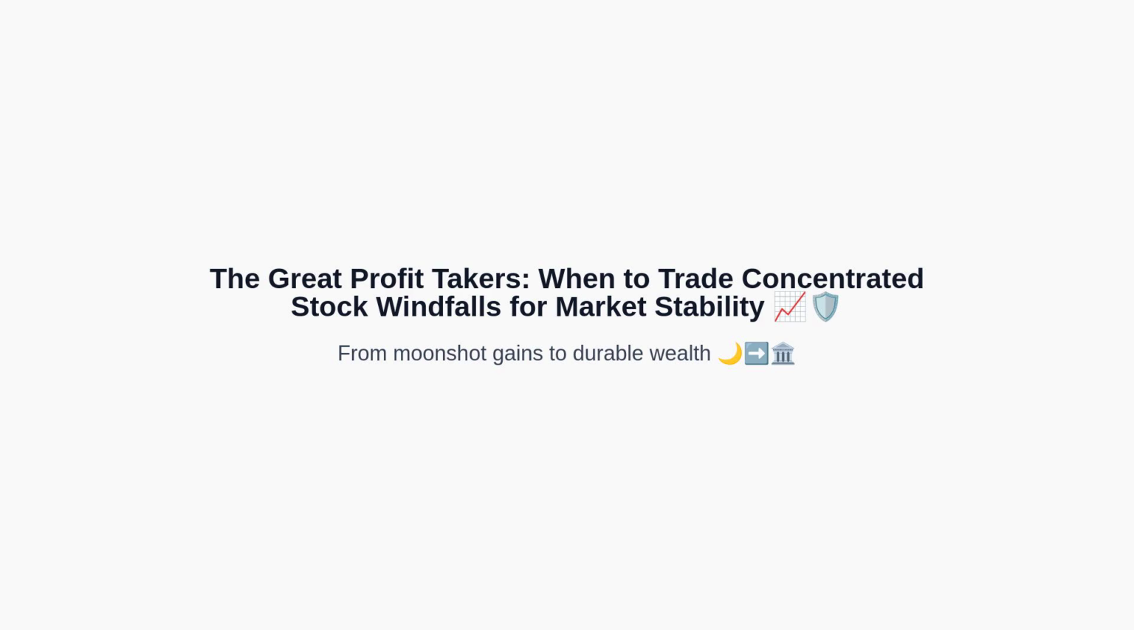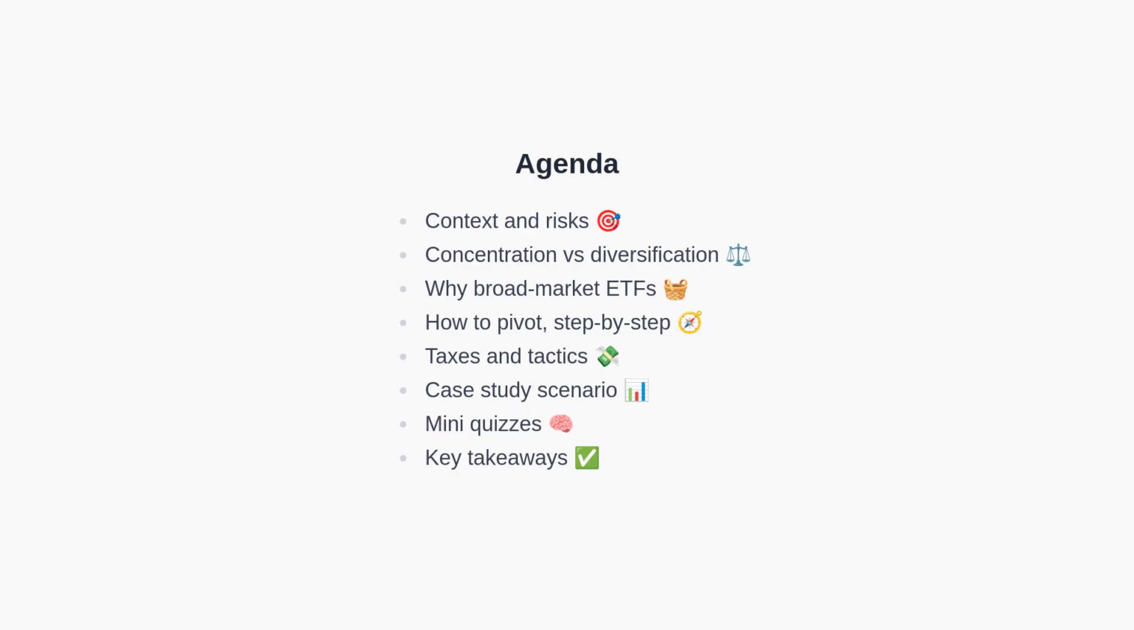Next, let's preview our agenda. Here's our roadmap. First, we establish context and define idiosyncratic risk. Second, we compare concentration with diversification. Third, we unpack why broad market ETFs tend to stabilize outcomes. Fourth, we show a practical step-by-step pivot plan. Fifth, we address taxes. Then, we examine a short case study and test your understanding with quizzes. Finally, we wrap up with key takeaways.